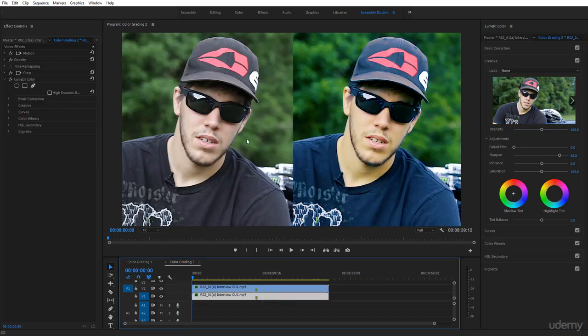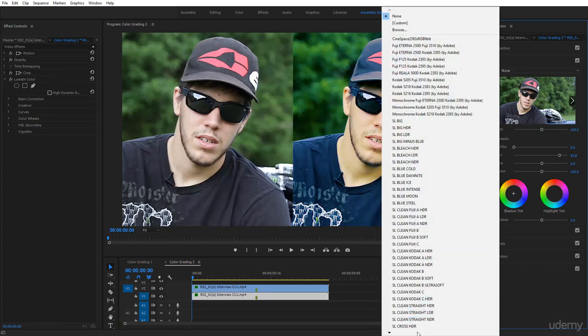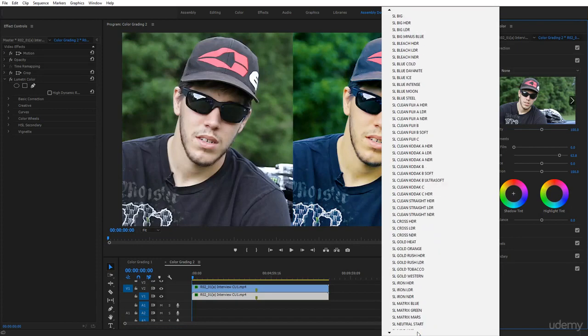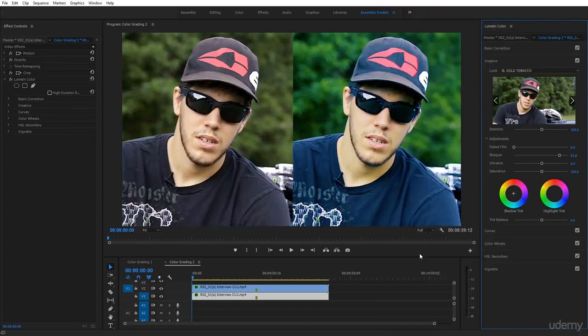Let's take the left one and add a warm look. We are going to use, of course, the red. I know about a good one here, at least I like it, which has tobacco. Here it is. We apply this look. Now, notice what's happening here. Let's add a bit of vibrance, and let's add a bit of saturation. Cool. I will exaggerate a bit.